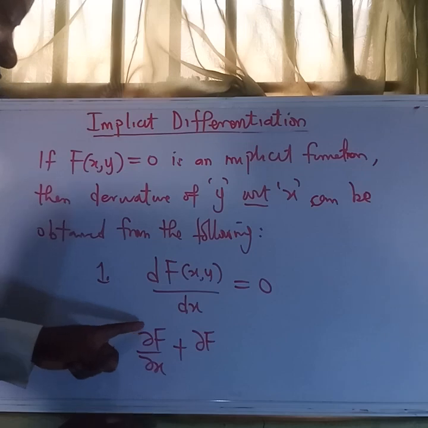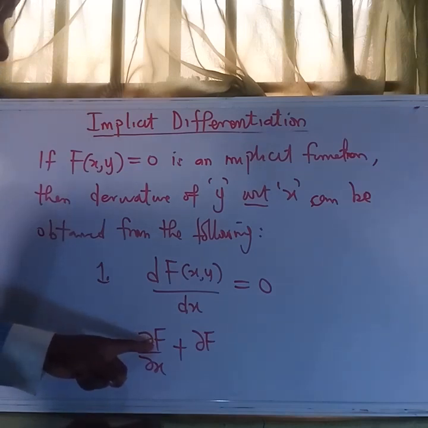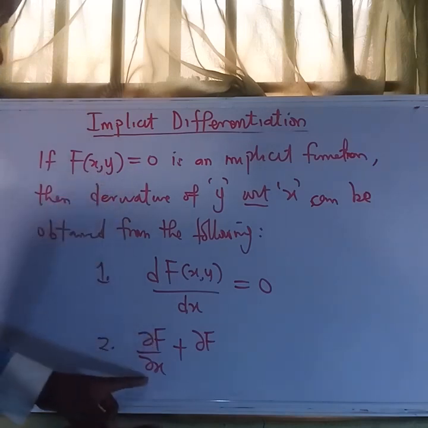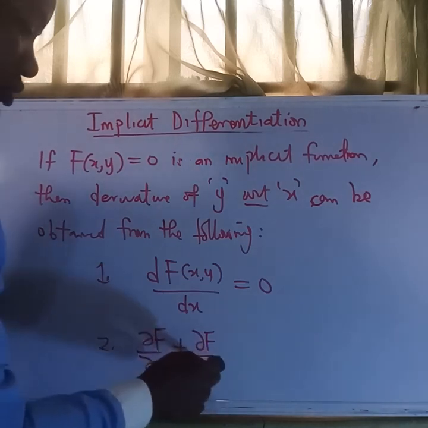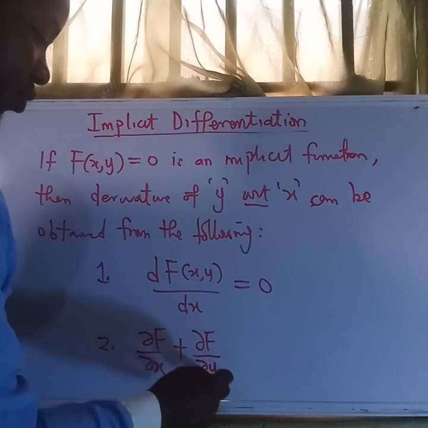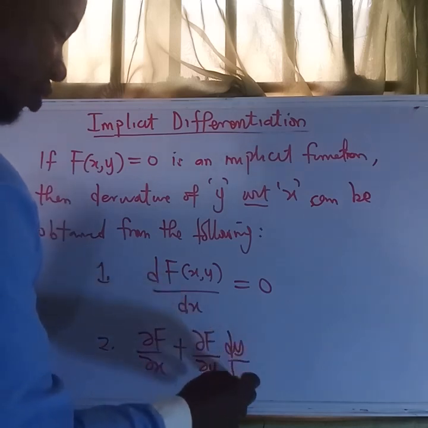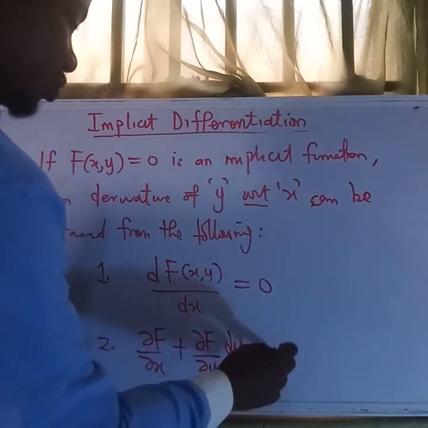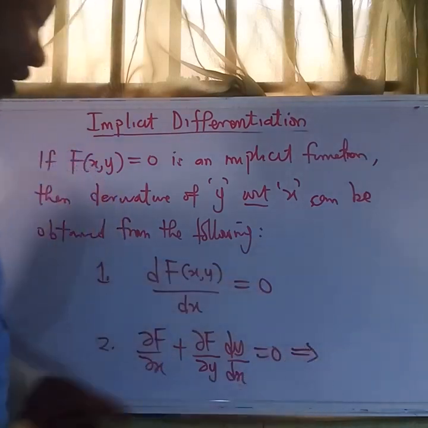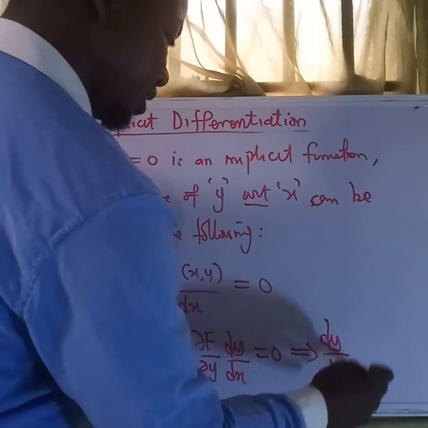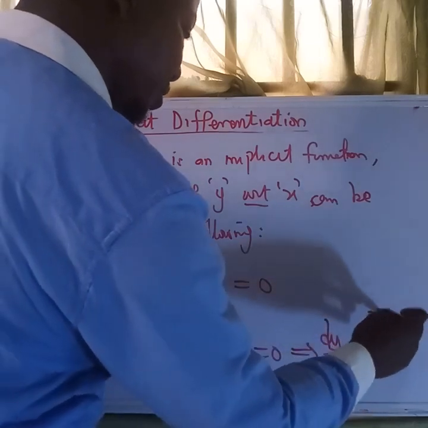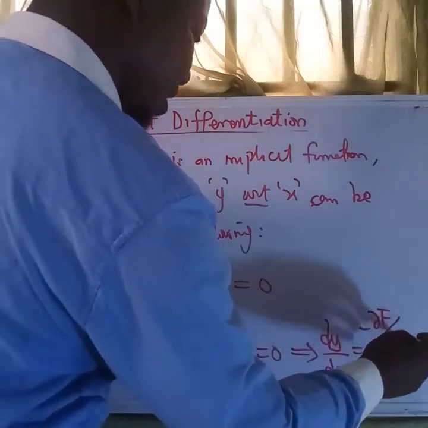If you differentiate f partially with respect to x, the term ∂f/∂x will come, and also when we differentiate with respect to y, the term ∂f/∂y times dy/dx will come, and this will equal 0. So from here we see that dy/dx is given by the formula negative ∂f/∂x over ∂f/∂y.